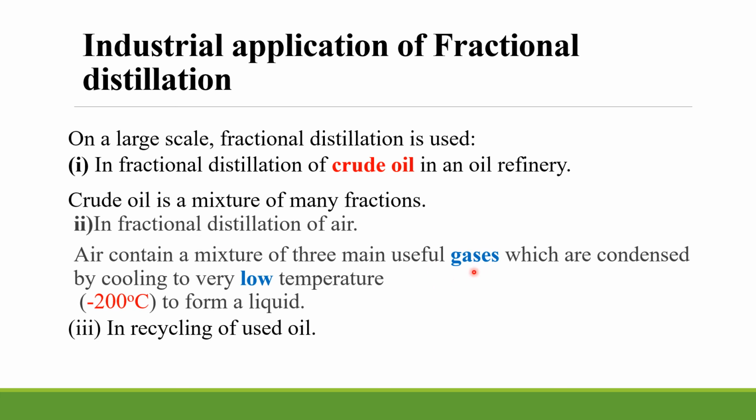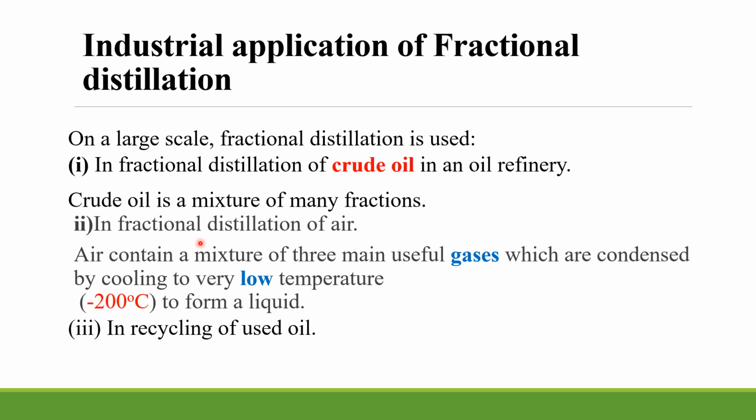And we obtain them by fractional distillation of liquefied air. Liquefied air is air that has been compressed and cooled to -200 degrees Celsius to form a liquid. And this liquid is now taken through fractional distillation so that when the boiling point of each of the gases is reached, the gas is separated. So the products of this fractional distillation are oxygen, nitrogen, and argon. Those are the 3 gases that are emitted because they are useful.